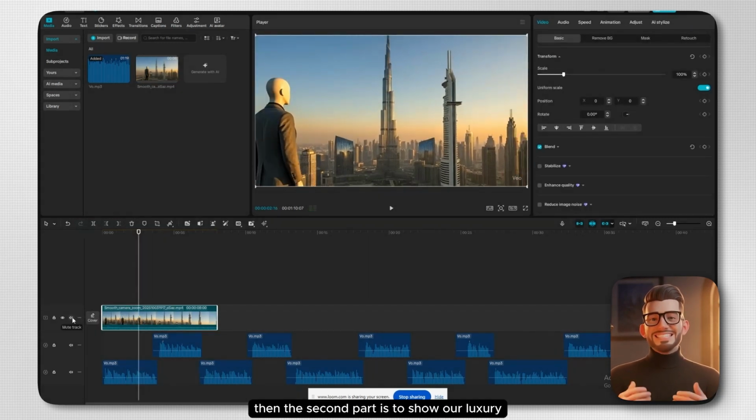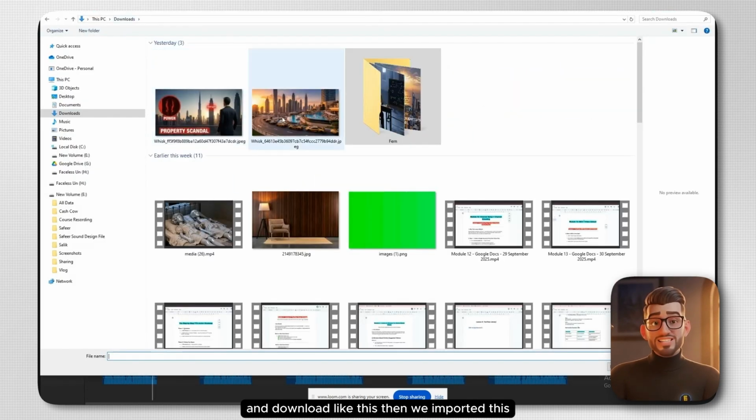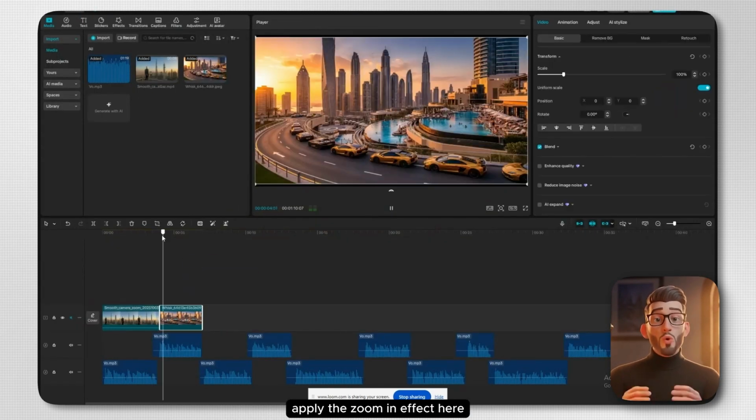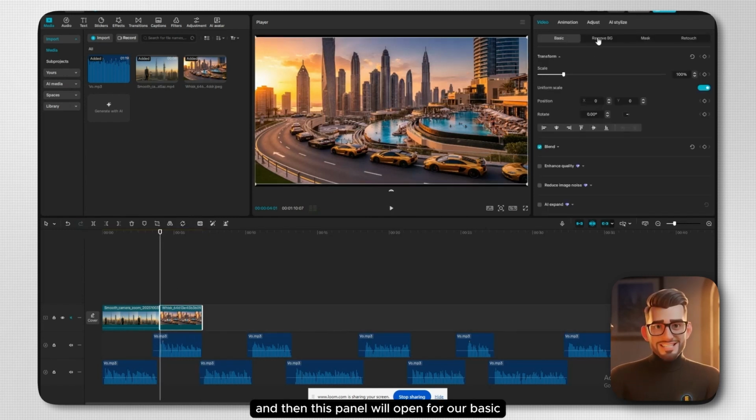Then the second part is to show our luxury. So we will pick up some of these images from here and download like this. Then we imported this. Okay, we will animate it, apply the zoom effect here. So we just come here, you just click here, and then this panel will open for our basic, remove BG, mask, and retouch. So we just have to come to the scale and add a keyframe to the scale.